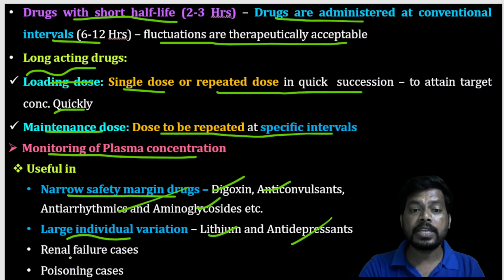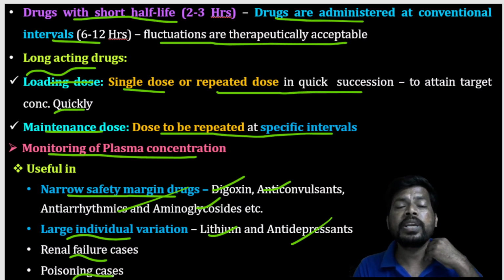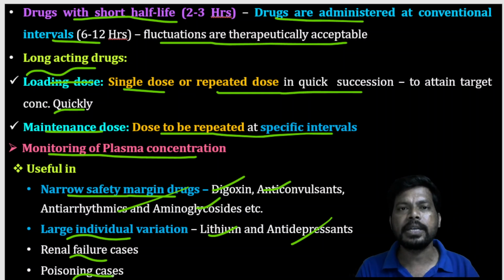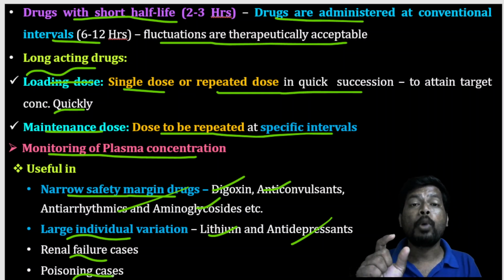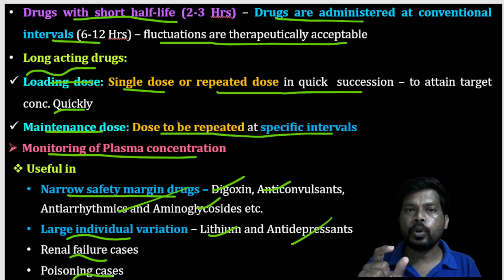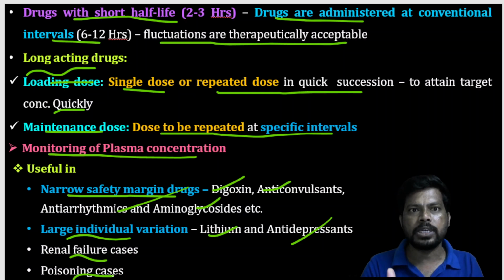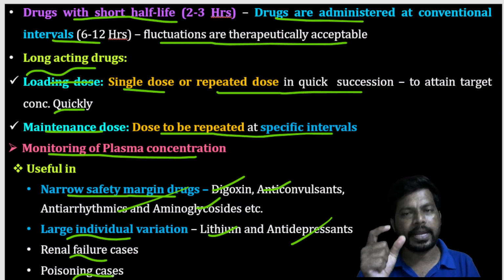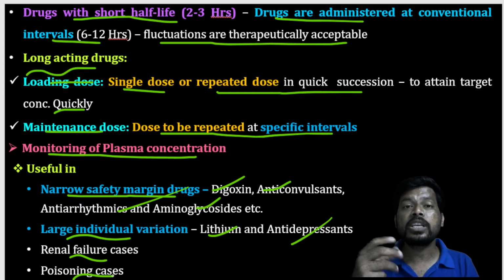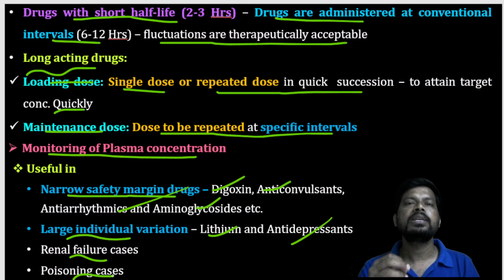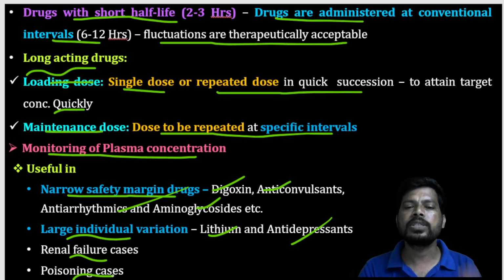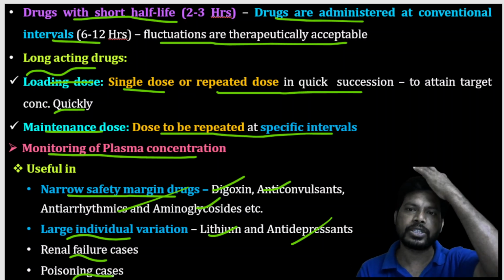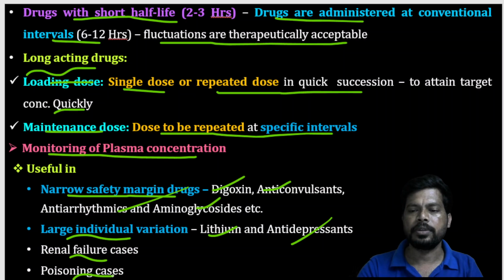And also in case of renal failure cases as well as poisoning cases, so kidney failure, during kidney failure the drugs are not excreted easily, then we have to go for monitoring the drug concentration. Without monitoring drug concentration, if you again administer the drug, there is a chance of toxicity. Why? Because already kidney is not performing well regarding excretion of drugs. So if you continuously give the drug, it is not excreted, it is accumulated in the body and generates the side effects. And in case of poisoning cases also, monitoring is very essential.